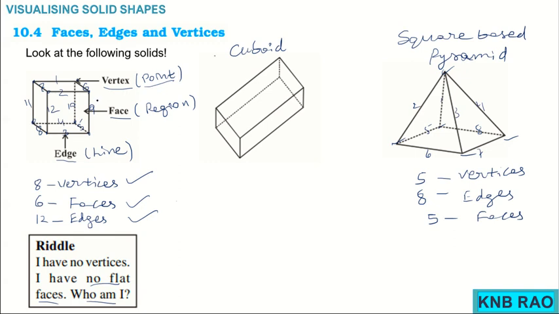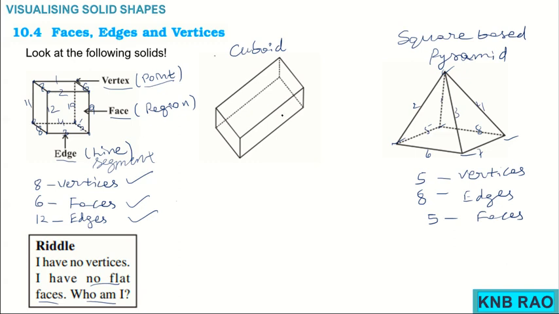We find the surfaces which we call faces, which are part of regions. Later we find edges, that is line segments, and we counted how many vertices, edges and faces there are in a cube.